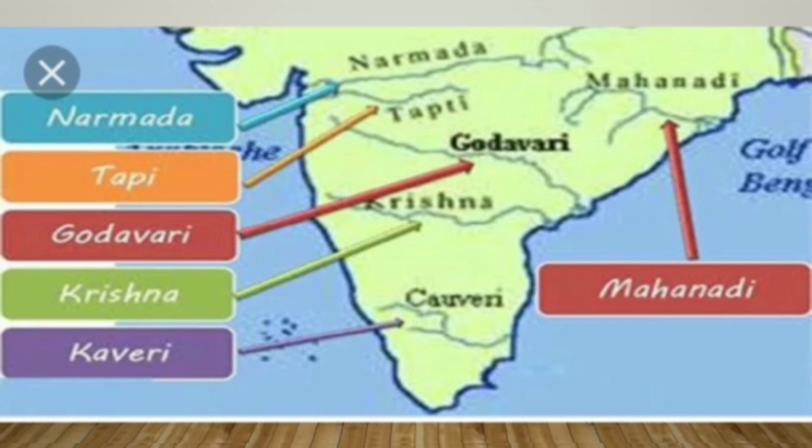Most of the major peninsular rivers except Narmada and Tapati flow from west to east. Peninsular rivers are Narmada, Tapati, Godavari, Krishna, Kaveri and Mahanadi. The Godavari is the largest peninsular river system. The source of this river is in the Trimbak Plateau near Nasik in Maharashtra and it discharges its water into the Bay of Bengal.